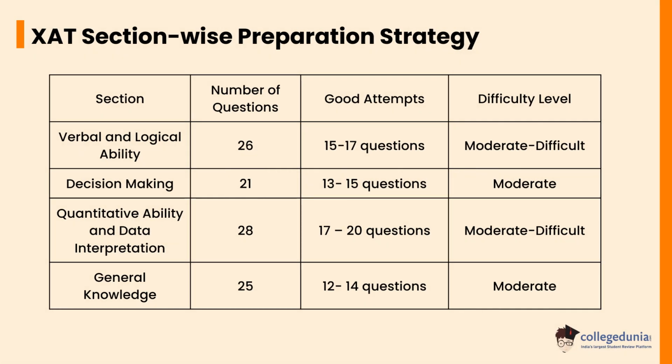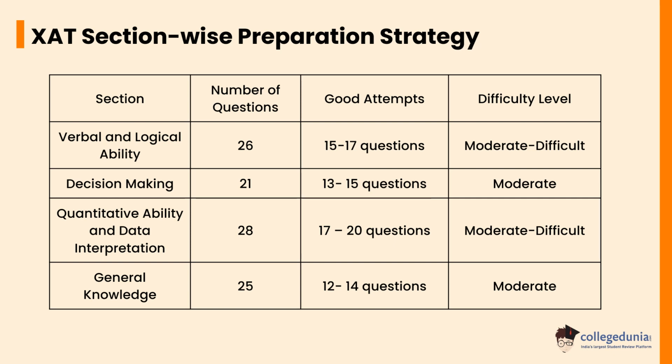Verbal and logical ability consists of 26 questions, where 15 to 17 questions are a good attempt, and the level of this section is moderate to difficult. Decision making consists of 21 questions, where 13 to 15 questions are a good attempt, and the level of decision making section is moderate.